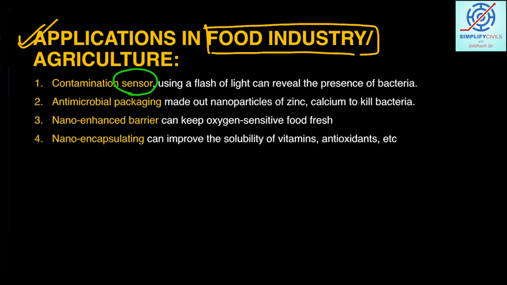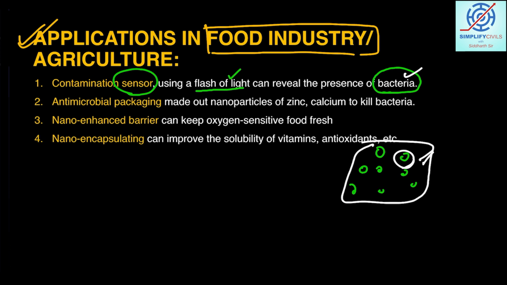For example, in case of presence of bacteria, if somehow a flash of light happens where there are 10 boxes, and out of this one is glowing, that means the sensor is there, and this sensor is readily able to emit light, or maybe able to change its color in the presence of bacteria. And as a distributor, or the food production unit, you will be able to understand that out of these boxes, this one is contaminated. So this can be the role of easy detection of the contaminants in the food.